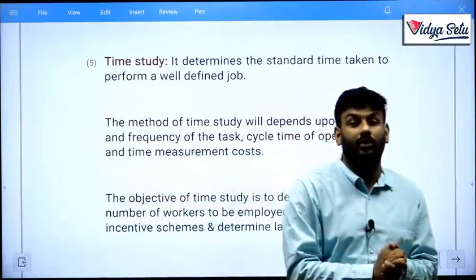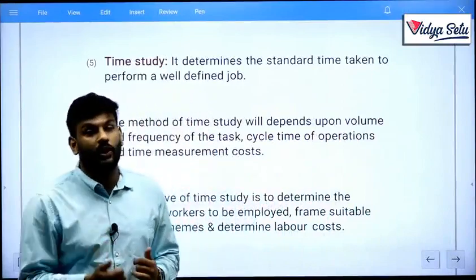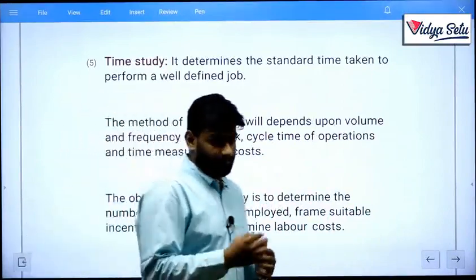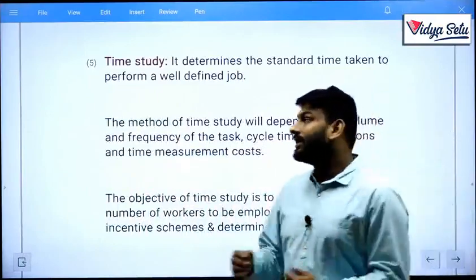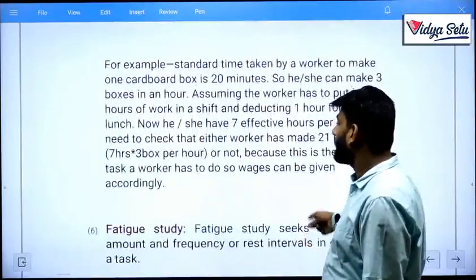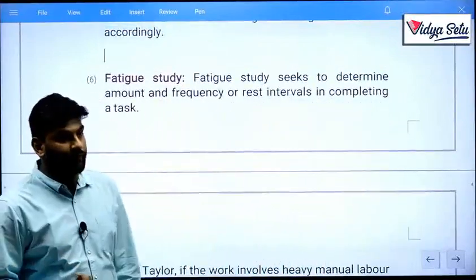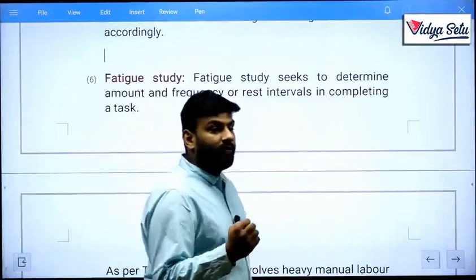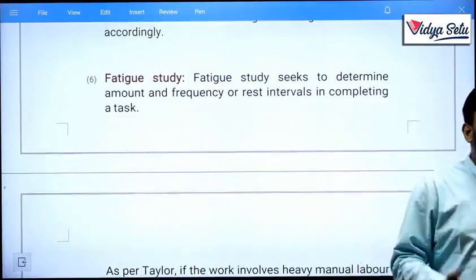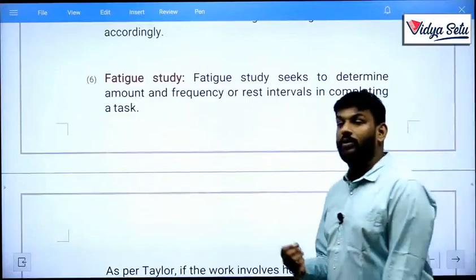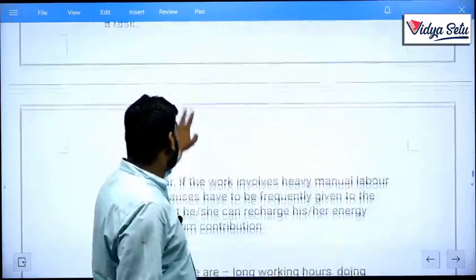But if he is not able to complete his work on time, then you need to punish them or start motivating them to work hard and compete with others. Next is fatigue study. Fatigue study deals with the tiredness of the worker. You need to check whether your worker is tired or not, what the basic reason is that he became tired, why he is not able to do work with the best energy, and all. So you need to decide that in fatigue study.